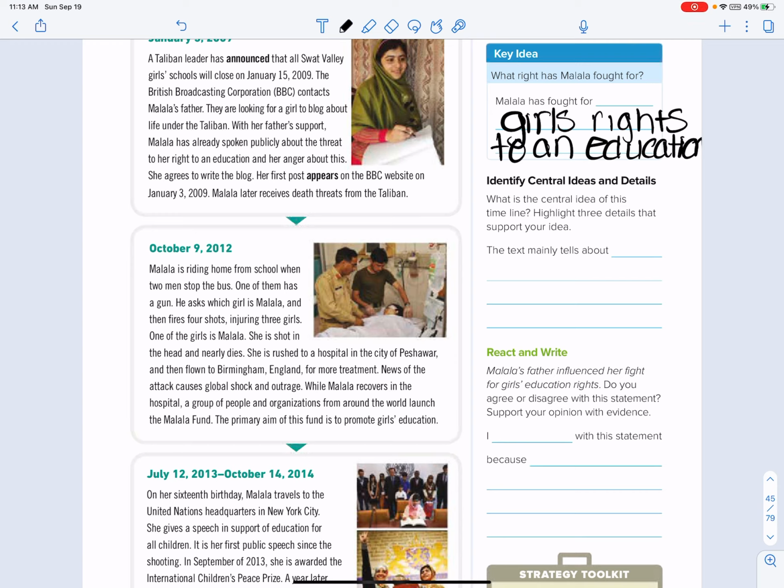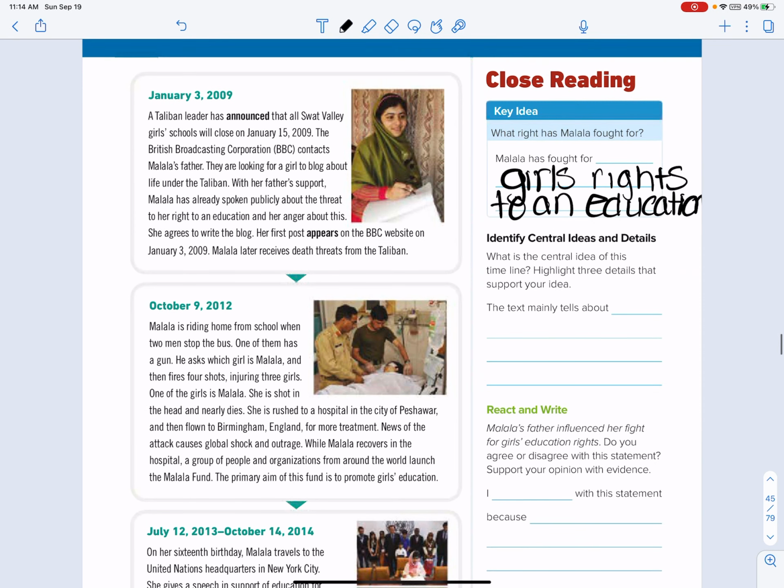All right, so there's lots of things throughout this text. So the main thing that we're going to talk about is what are 3 things that they talk about. So we know that if we start at the timeline and start at January 3rd, 2009, she has spoken publicly about her threat. So she has spoken publicly about the threat to her right to her education. She agrees to post for BBC. Okay, that's the first thing.